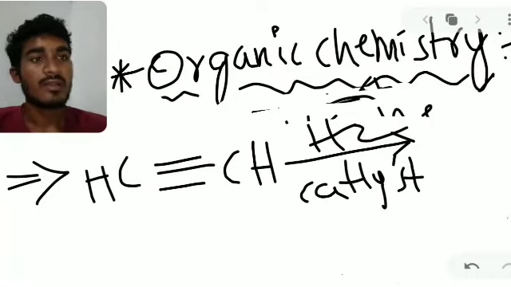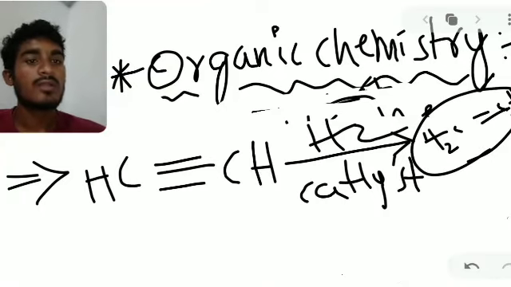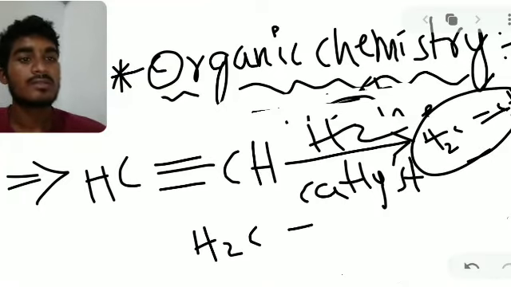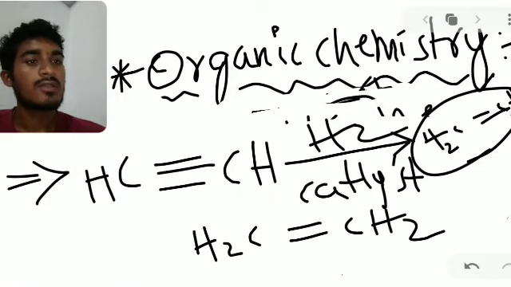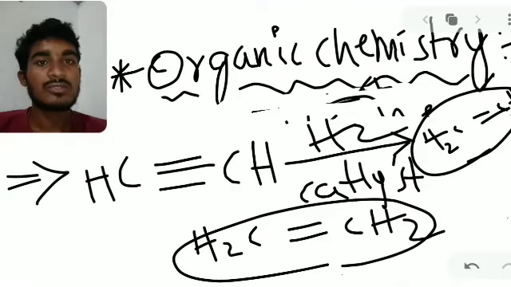So the alkene is H2C double bond CH2. This is the alkene formula, the alkene from acetylene, an unsaturated compound.